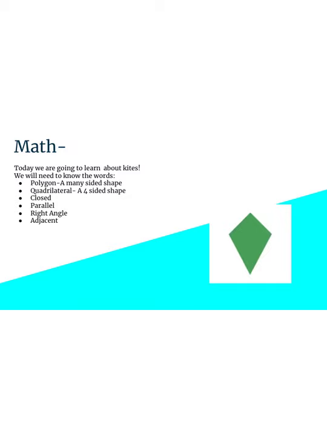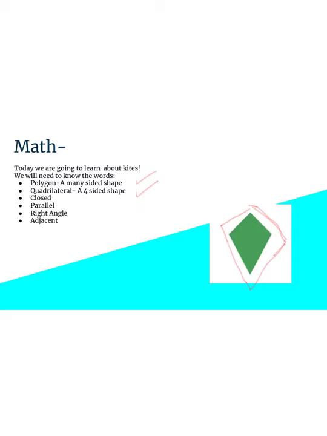So this is a polygon. Remember, polygon means that it is a many-sided shape, and a kite has many sides. In particular, it has 4 sides. So if I have a polygon that has 4 sides, that is called a quadrilateral. It is closed, meaning that all the edges connect with one another with no spaces or gaps, unlike the one that I just drew.